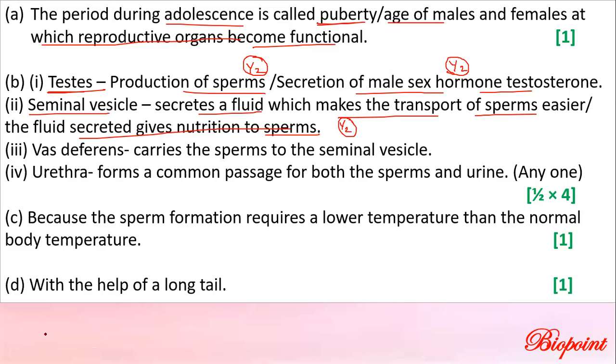So what is the function of testis? Production of sperms, or you can write it helps in the production of the male sex hormone, that is testosterone. Second one, the seminal vesicle, it secretes a fluid which gives nutrition to the developing sperms, or it helps in the transport of sperms easier. Third part, vas deferens. It carries the sperm to the seminal vesicle, half mark, easy one. Last one, urethra, it forms a common passage for sperms and urine, half mark. Clear? So half into 4, you will get 2 marks.